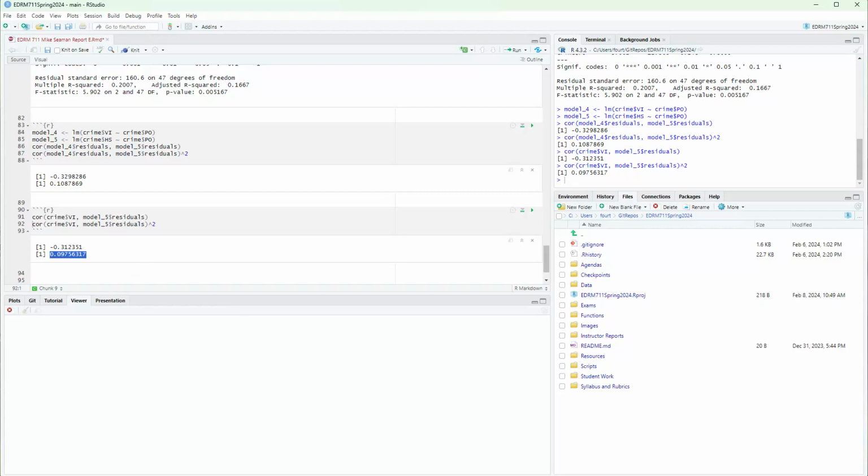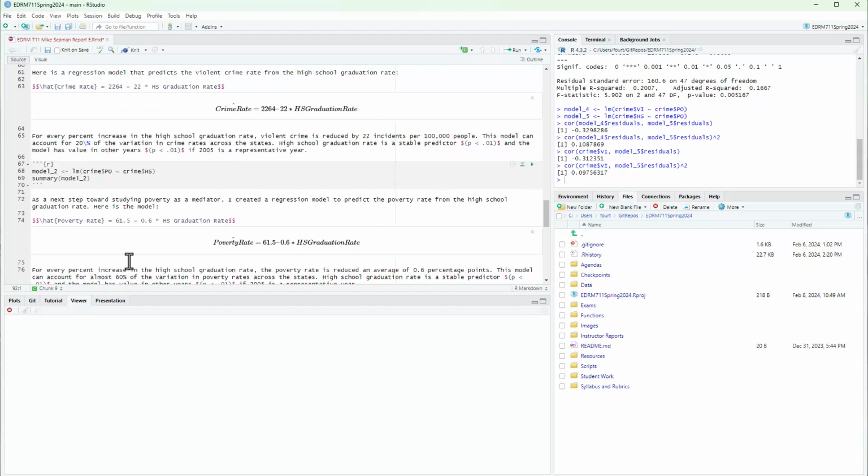So the partial is just a slightly bigger number. And remember that partial is looking at only the residual for violent crime after removing poverty and saying how much of that can you explain, whereas this semi-partial is looking at all of the violent crime variation, and looking to see that we can explain 10% of the whole thing with the high school after removing poverty.